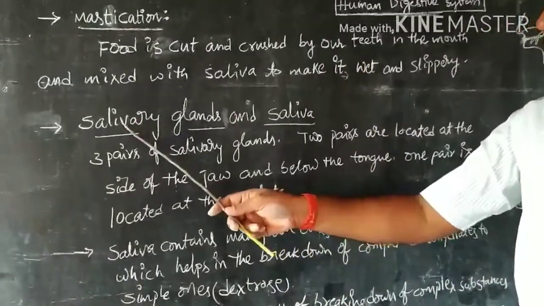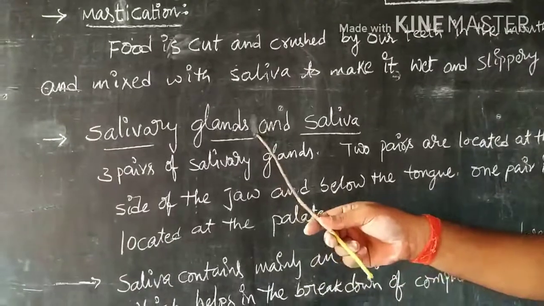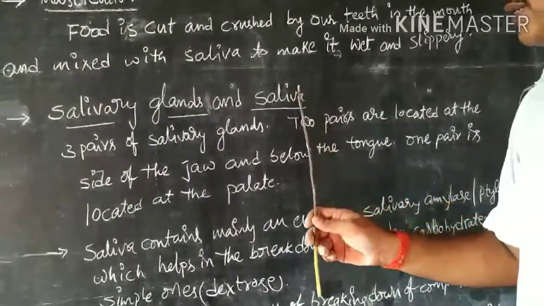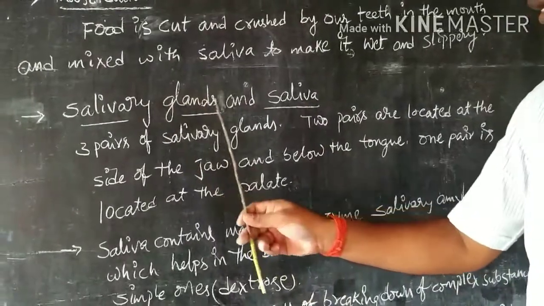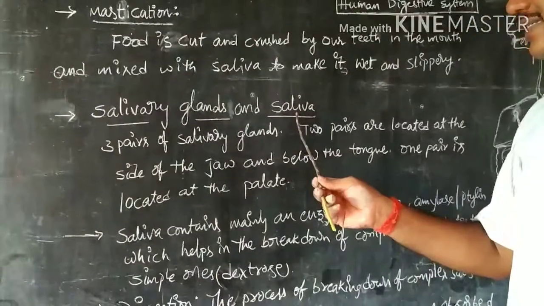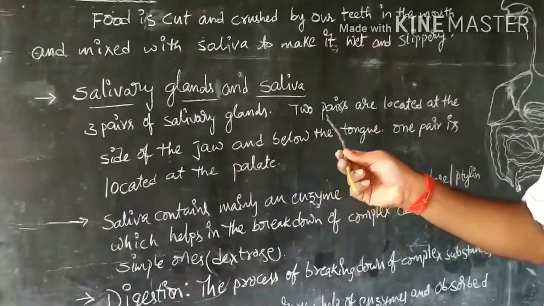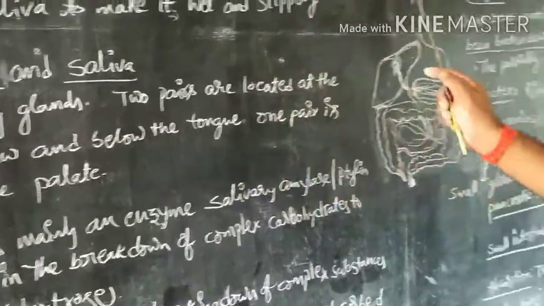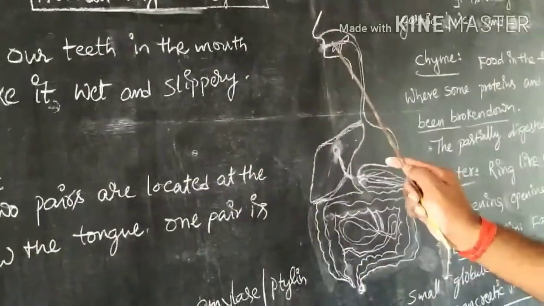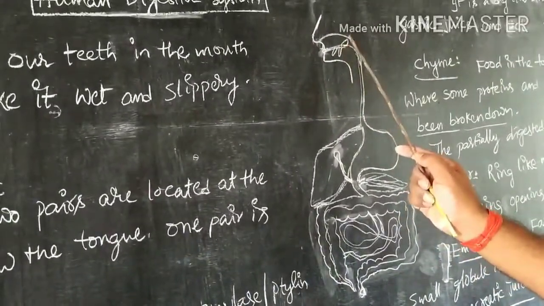As human beings, we have three pairs of salivary glands, which secrete saliva. What is the importance of salivary glands in the human digestive system? Two pairs are located at the side of the jaw and below the tongue, but one pair is located near the palate.